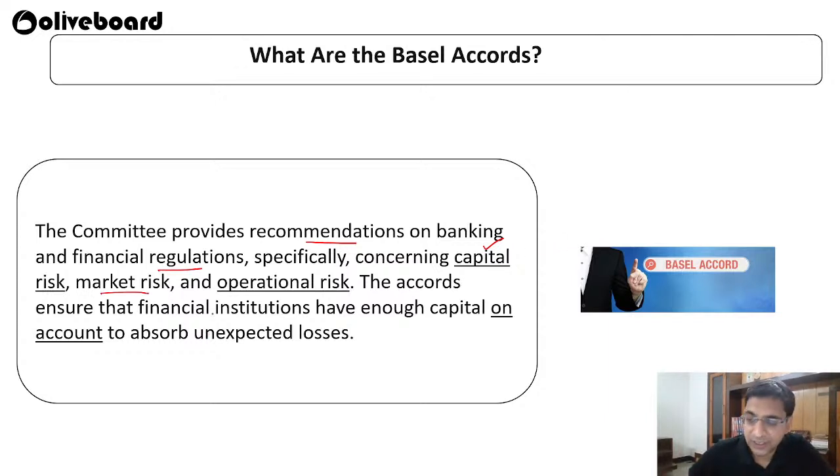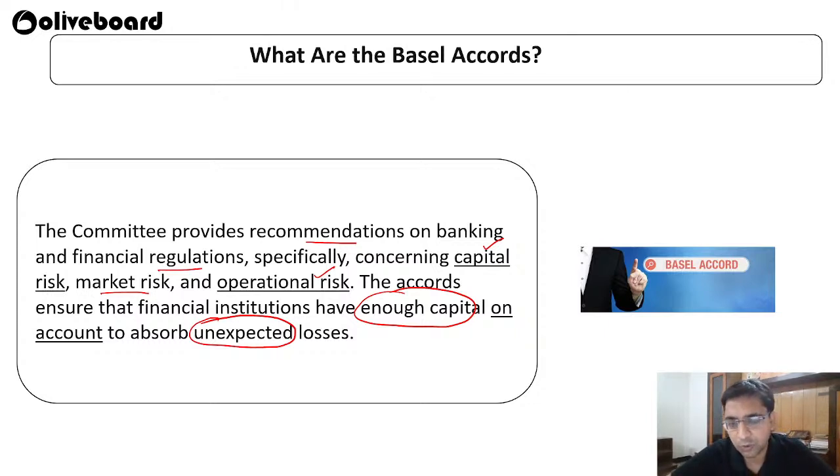All of a sudden there is a sudden change in the market, and operational risk. So the Accord ensures that financial institutions have enough capital on account to absorb any kind of unexpected loss. If any unexpected loss happens, the bank should have enough capital to absorb that loss.